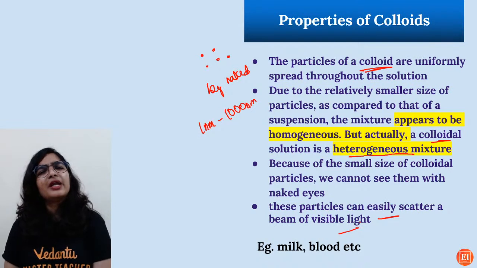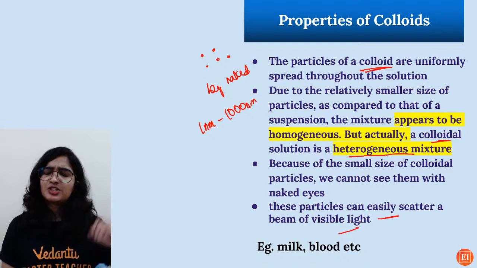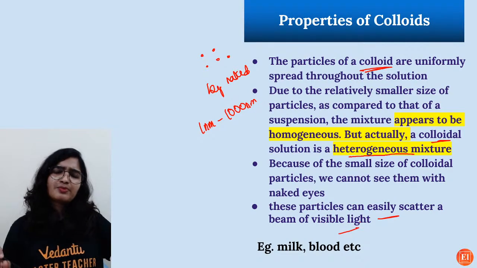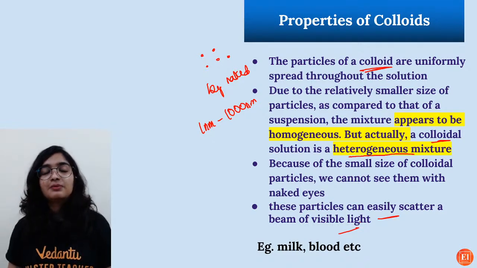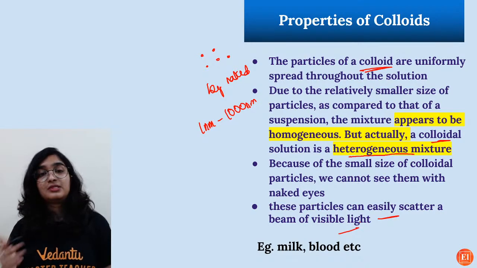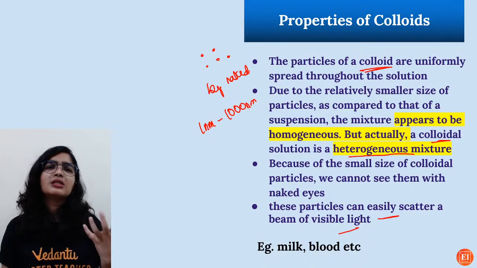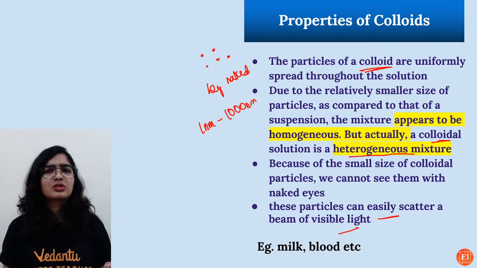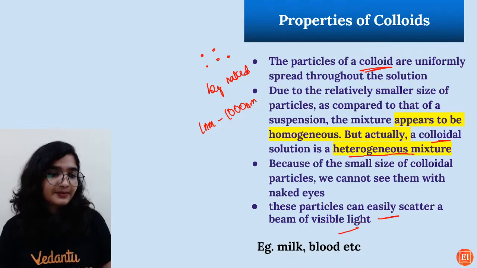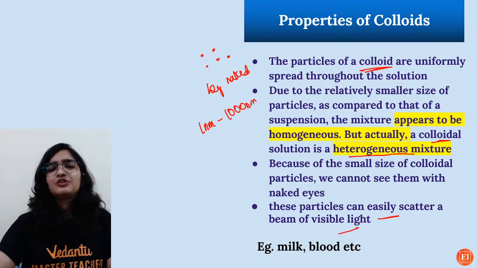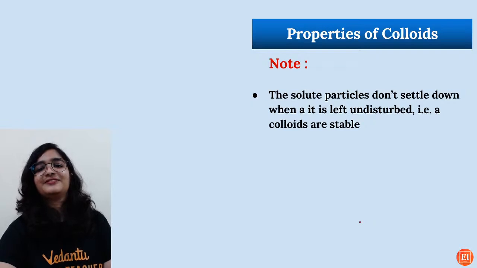Then how to separate it? What do you think? In case of solution, evaporation is the right method. In case of suspension, we can use filtration. Colloids mean you are not able to see the particles, and they do not settle down either. Then what is the method that can be used to separate the components of colloids? What do you think? Centrifugation. Very good.